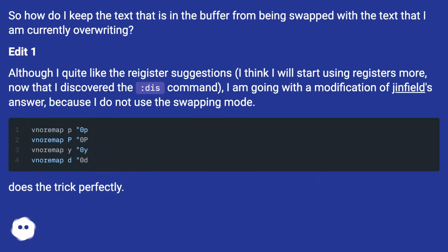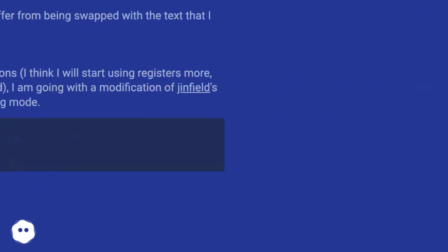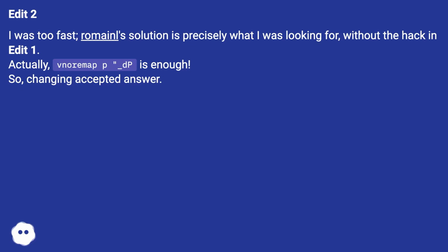Edit 1. Although I quite like the register suggestions, I think I will start using registers more. Now that I discovered the :digraphs command, I am going with a modification of Ginfield's answer, because I do not use the swapping mode. Does the trick perfectly. Edit 2. I was too fast. Romanel's solution is precisely what I was looking for, without the hack in edit 1. Actually, nnoremap p "_dP is enough. So, changing accepted answer.